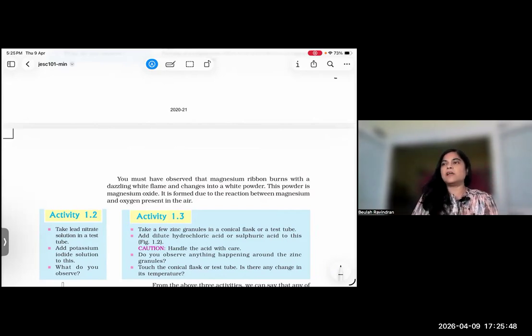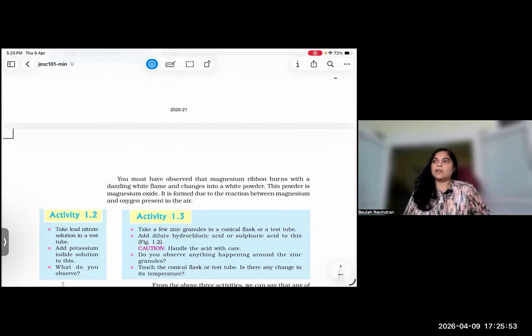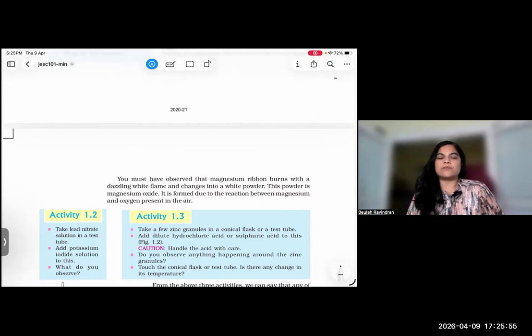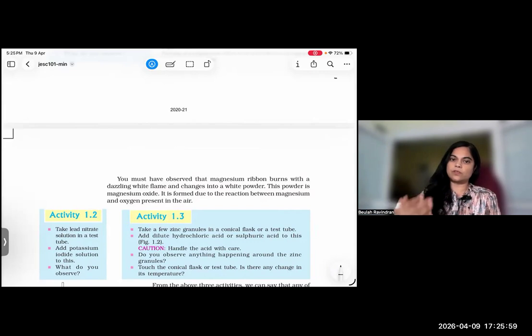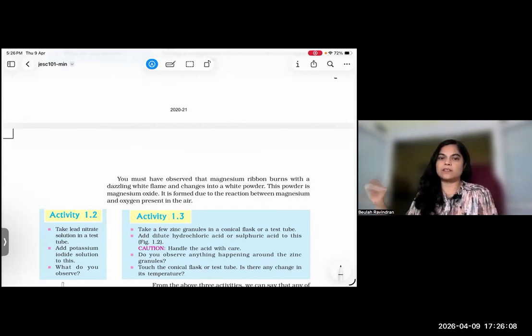So many activities, and based on the activities, some questions are asked. That we'll also see. To my students, I have sent all the answers or solutions for those questions mentioned in the activity section. Activity 1.1, 2, 3, like that, it goes on. So we'll see that also.